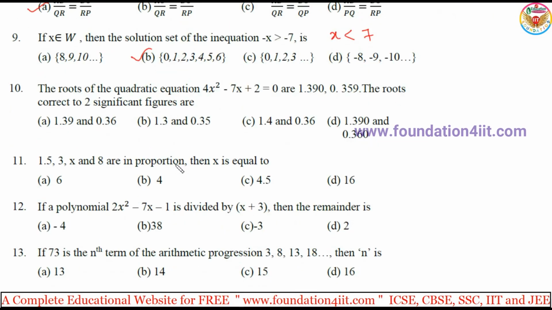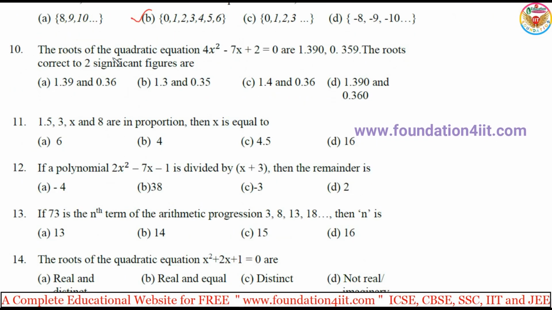And next one. The roots of the quadratic equation 4x square minus 7x plus 2 are 1.390, 0.359. The roots corrected to two significant figures. So two significant figures means we have to observe the third digit after the point, the third decimal place. If it is 5 or more, we increase the second number by one. Here it is 0, so it is 1.39 only.